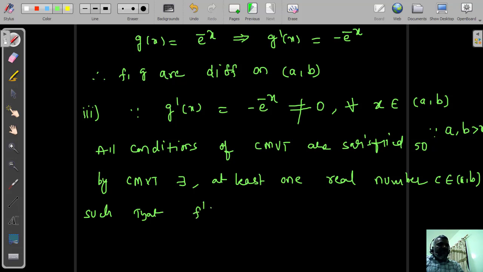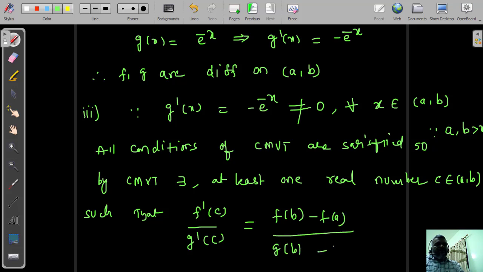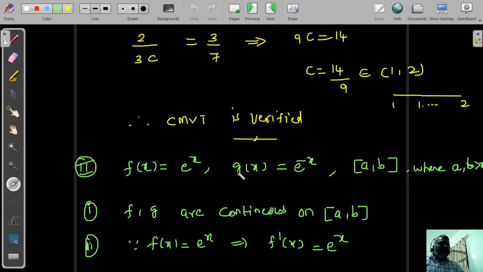With the help of this rule, f dash of c divided by g dash of c equals f of b minus f of a divided by g of b minus g of a. We need to apply f dash c, meaning the derivative of e power x. As you know very well, once again I'll show you here.